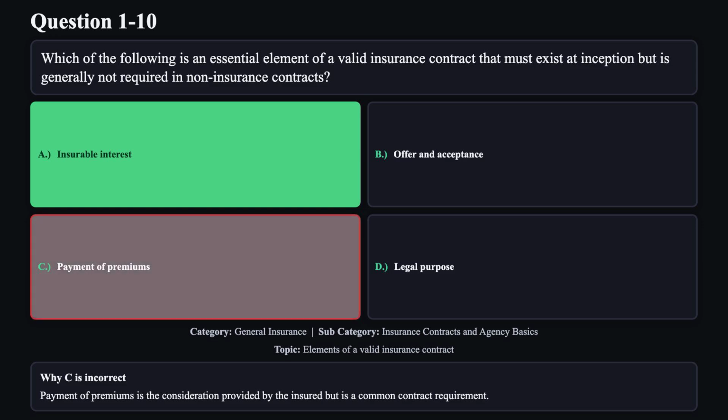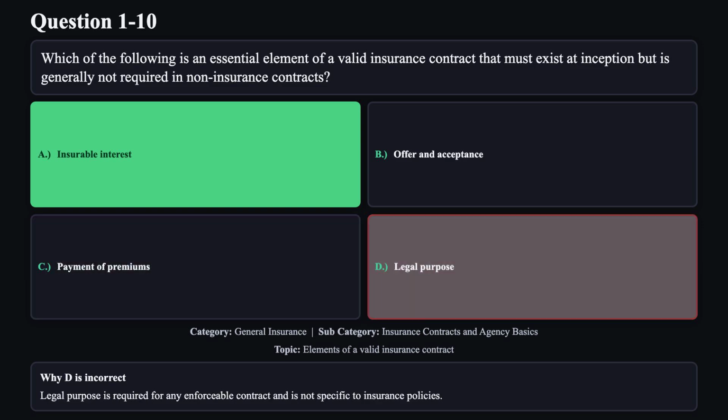Reason C is not correct. Payment of premiums is the consideration provided by the insured but is a common contract requirement. Reason D is not correct. Legal purpose is required for any enforceable contract and is not specific to insurance policies.